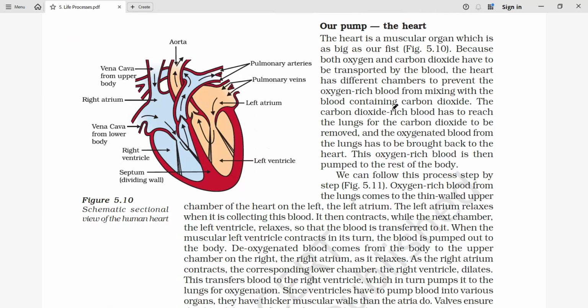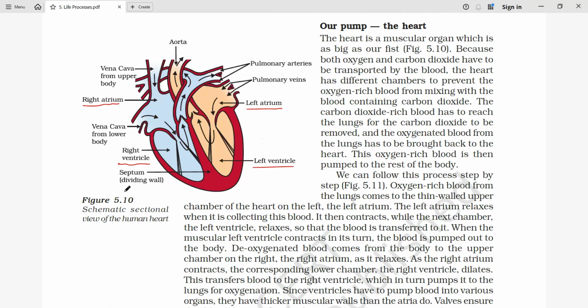So now we are going to see the natural pump, that is the heart in the human, how it is going to work. Here, what is the important concept? The human heart has four chambers. The upper part is called the atrium, so we have a left atrium and a right atrium. Again, the lower part is called the ventricle, so we have a left ventricle and a right ventricle. So these are the four chambers.